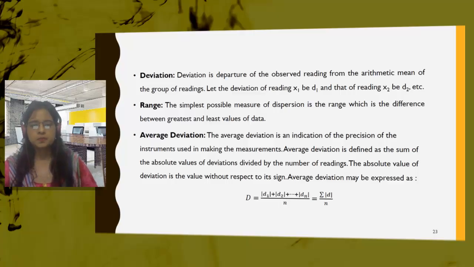So arithmetic mean is given by x1 plus x2 plus x3 up to xn divided by n, which is also written as summation of xn by n.